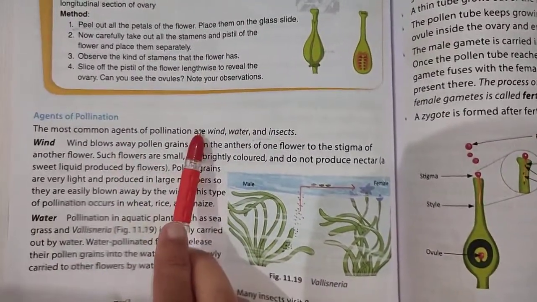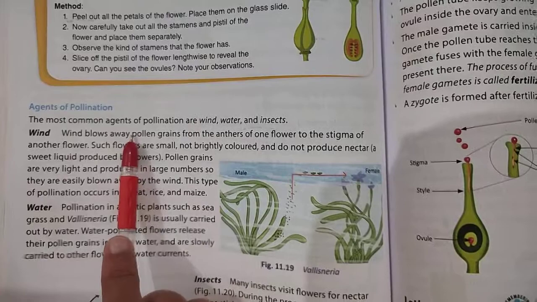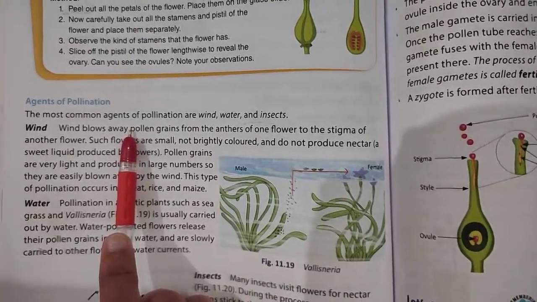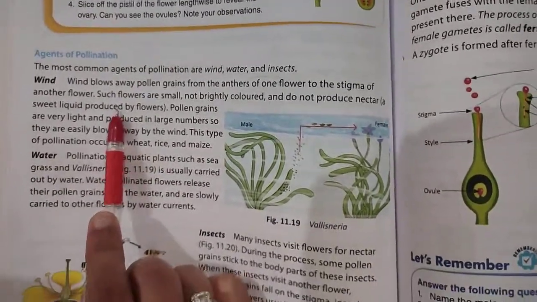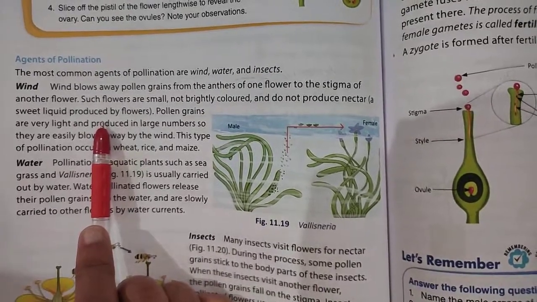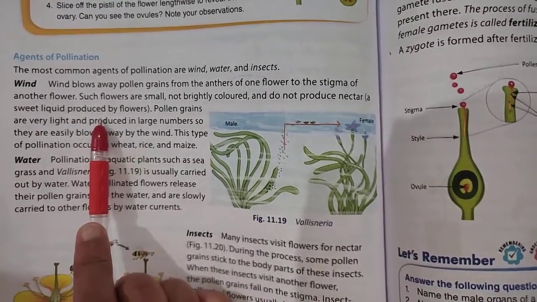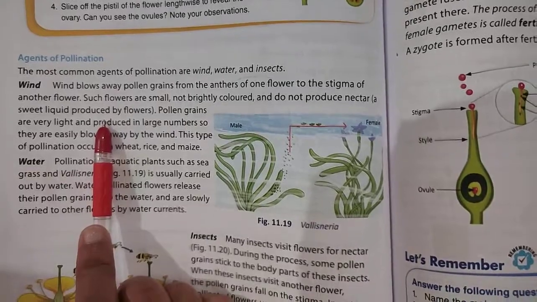Next are the agents of pollination. Agents of pollination are the agents which help in pollination. Number one is the wind. Wind is one of the important agents of pollination. The flower which gets pollinated by the wind must have the following characteristics.